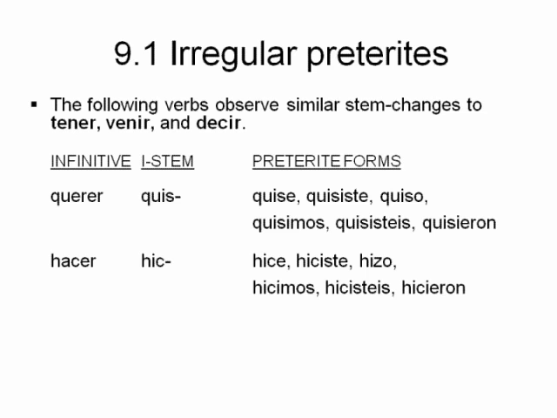The verb querer and the verb hacer both have an I stem change in the preterite. So the querer stem is going to be quis, and the hacer stem is going to be hic. Okay? And when you conjugate it, you're going to use those same endings. So we have quise, quisiste, quiso, quisimos, and quisieron. Otra vez: quise, quisiste, quiso, quisimos, quisieron.